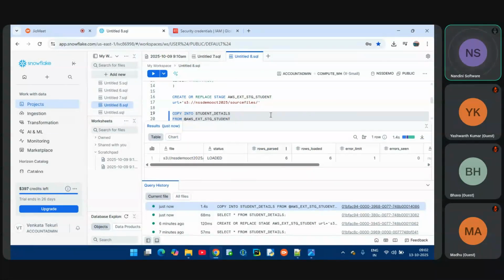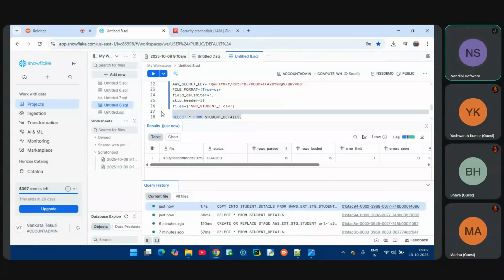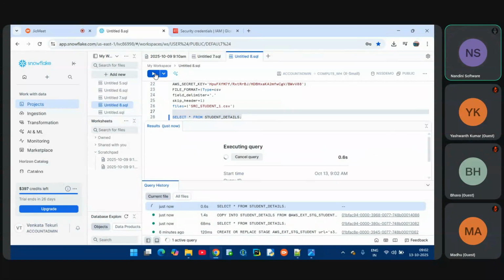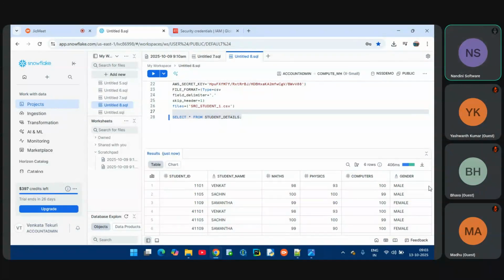Now let me check my table data. It should be 6 records now. See, 6 records are there. This file data I'm loading into the Snowflake table.